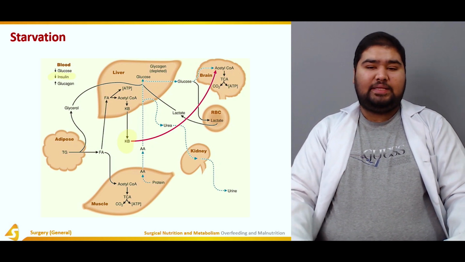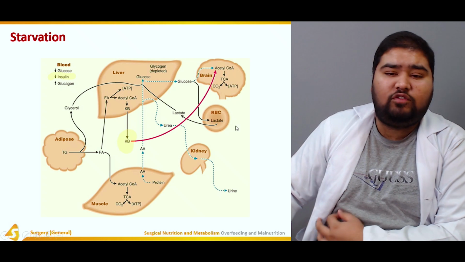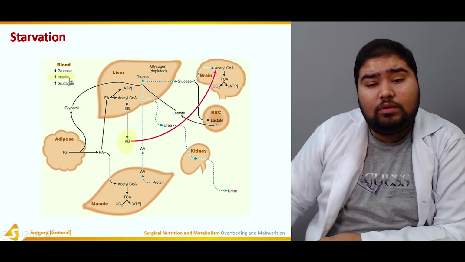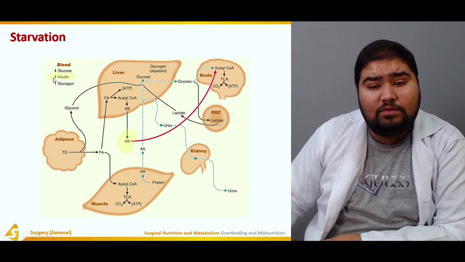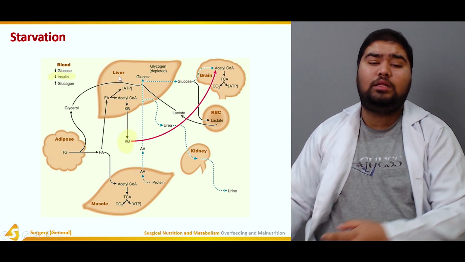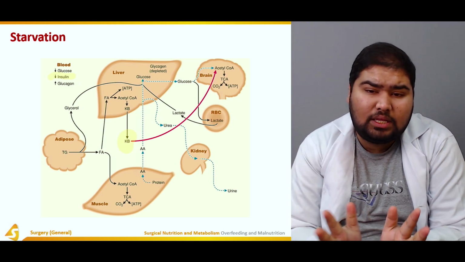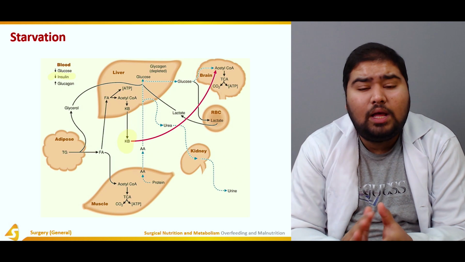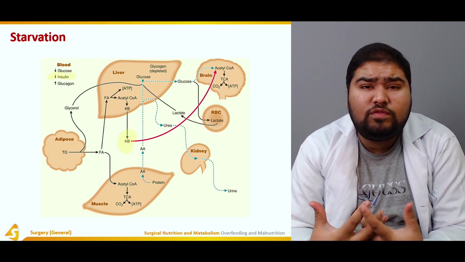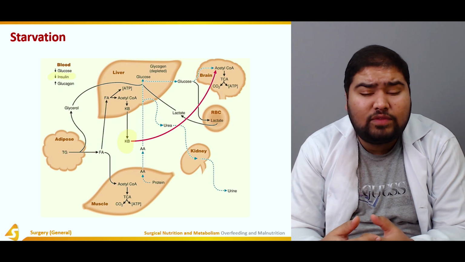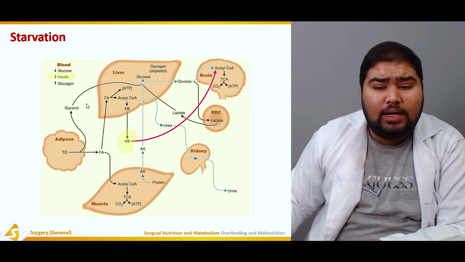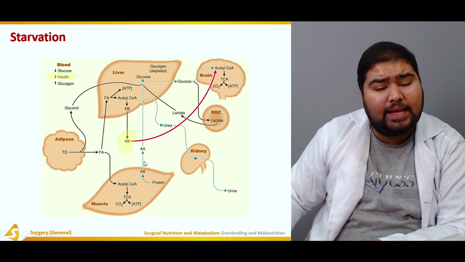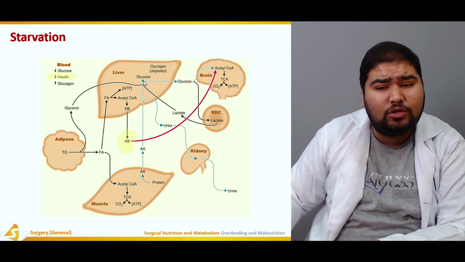Now, what happens in starvation? So first of all, in starvation, more than 8 hours have passed since you've eaten. So now the production of insulin decreases. As a result of the decreased production of insulin, the glucose in the body that was in the liver is being utilized. When the glucose is being utilized, the stores of this glucose in the body decrease. When the stores of glucose are decreasing, the proteins come into action. Now these proteins are broken down into amino acids. These amino acids are broken down to produce glucose again.